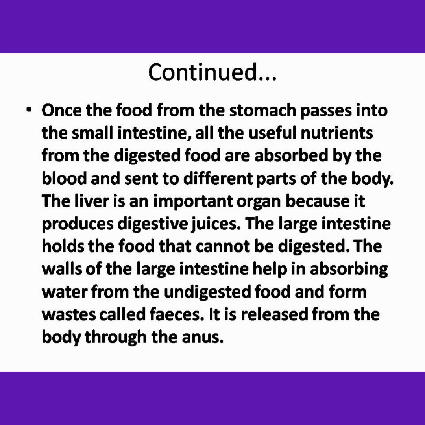The liver is an important organ because it produces digestive juices. The large intestine holds the food that cannot be digested. The walls of the large intestine help in absorbing water from the undigested food and form waste called feces. It is released from the body through the anus.